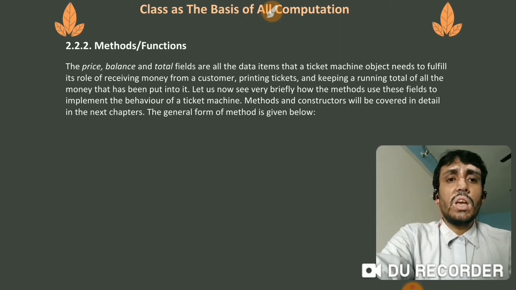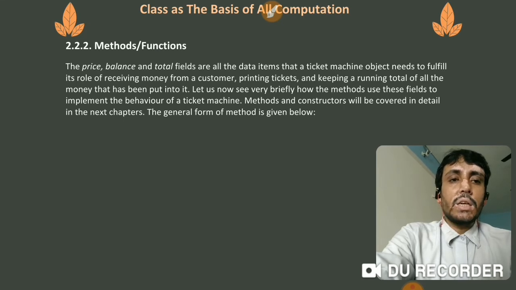Let us now see very briefly how the methods use these fields to implement the behavior of the ticket machine. Methods and constructors will be covered in detail in the next chapter. The general form of a method is given below.